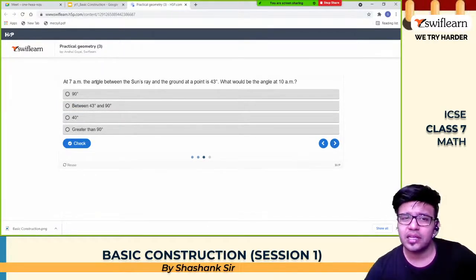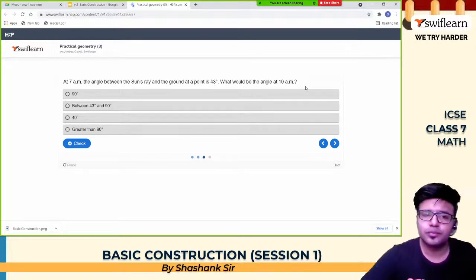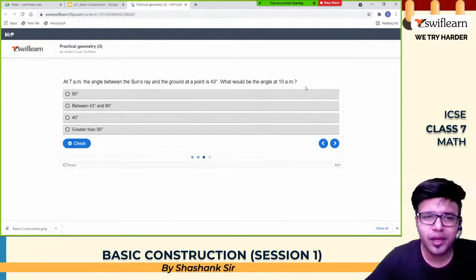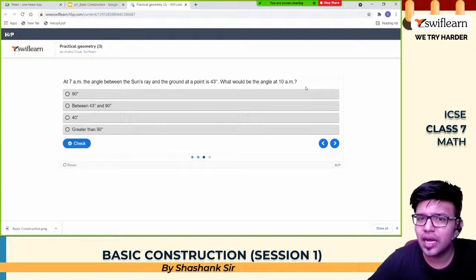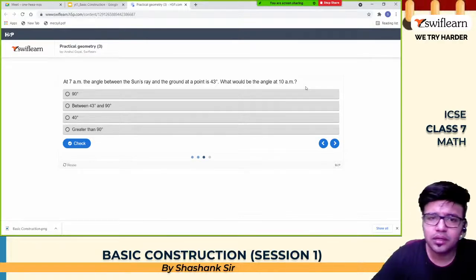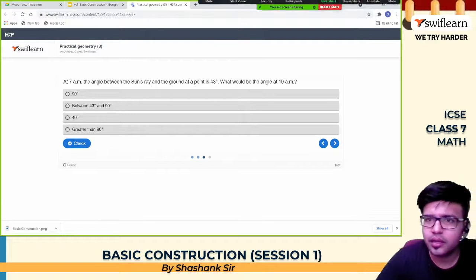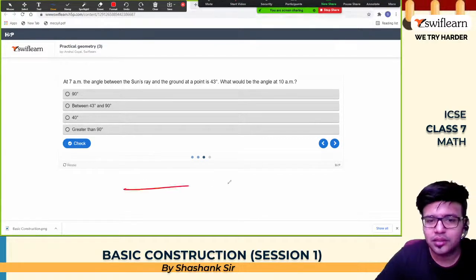At 7 a.m., the angle between sun rays and the ground is 43 degrees. What would be the angle at 10 a.m.? Oh my, what is this question? Let's think. I am not sure. This is our Earth.